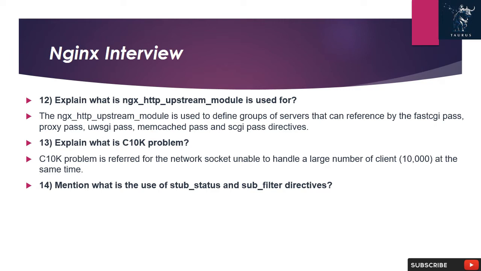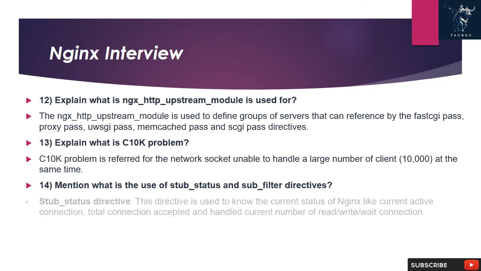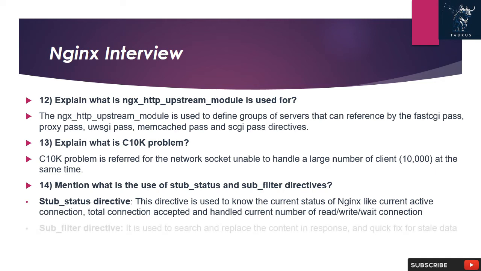13. Explain what is the C10K problem. The C10K problem refers to the network socket being unable to handle a large number of clients, 10,000, at the same time. 14. Mention what is the use of stub_status and sub_filter directives. The stub_status directive is used to know the current status of Nginx, like current active connections, total connections accepted and handled, and current number of read, write, and wait connections. The sub_filter directive is used to search and replace content in the response and is a quick fix for stale data.